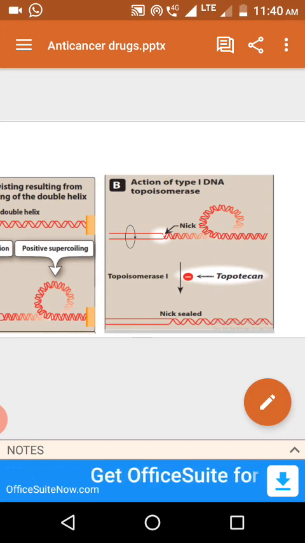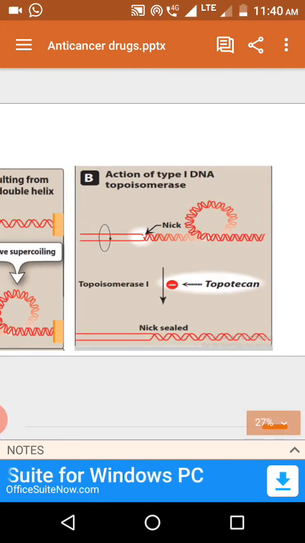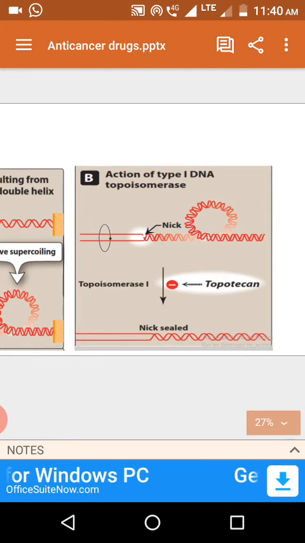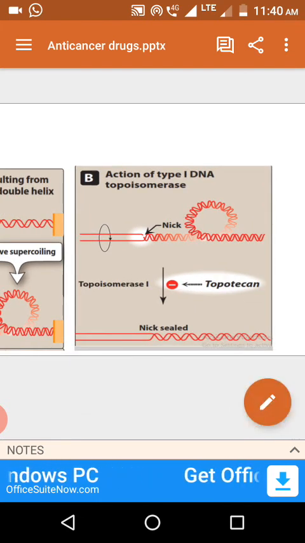It will form a break in the DNA strand after leaving the supercoils. See this picture. After leaving the supercoils, the same strand is going to be replicated, so that the DNA replication process continues. Topoisomerase 1 enzyme forms breaks and reseals the single strand. Topoisomerase 2 forms breaks in the two strands, and the same strands are religated.